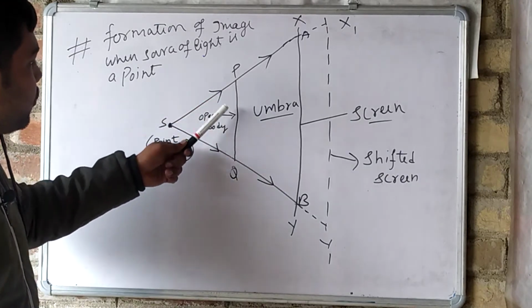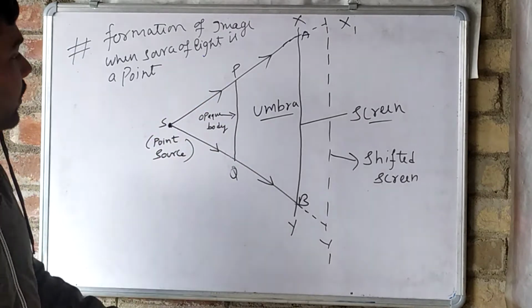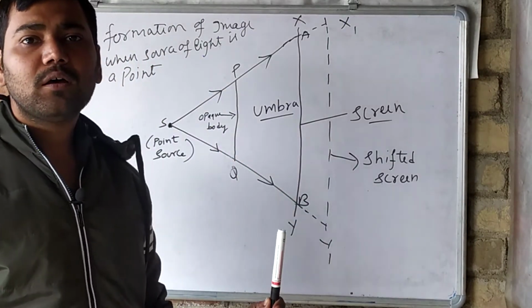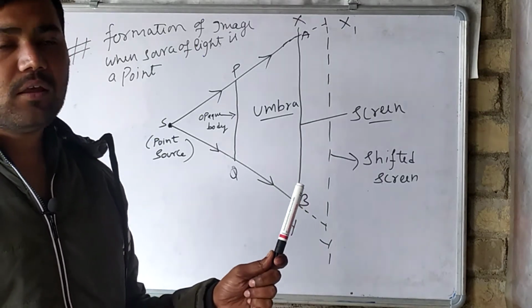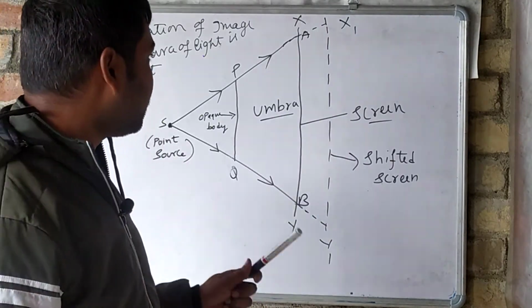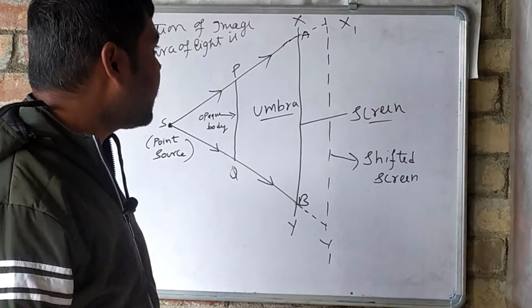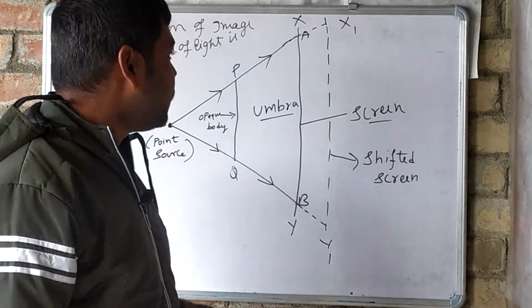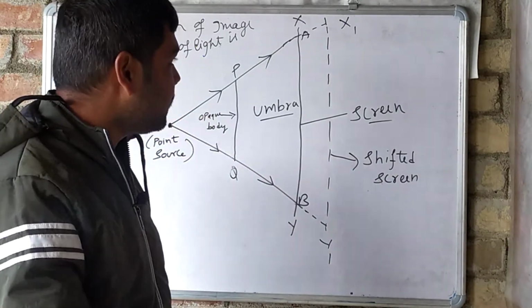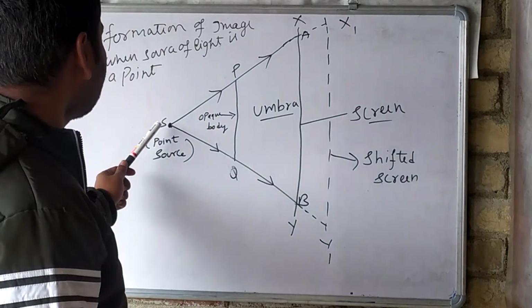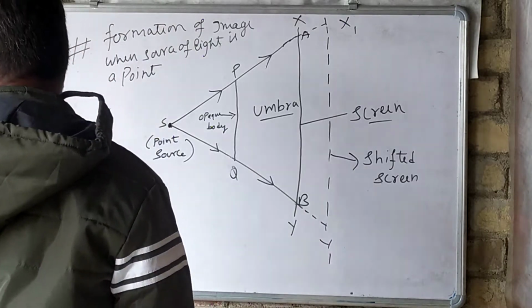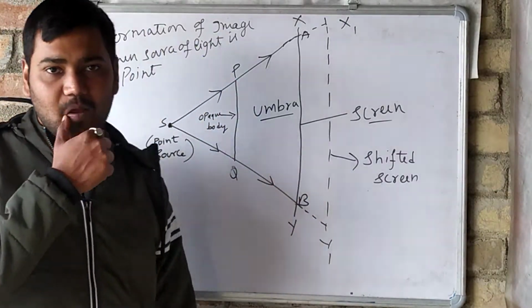PQ is an opaque body, which will stop the emission of light and will act as a hurdle in the path of the point source of light. Next we have XY as a screen. This is a big screen. S is a point source, PQ is an opaque body, XY is a screen.